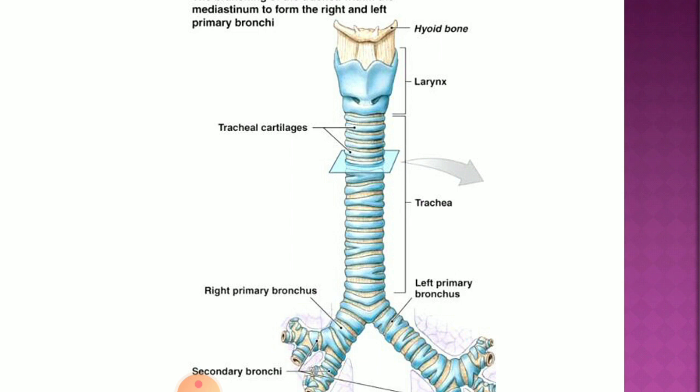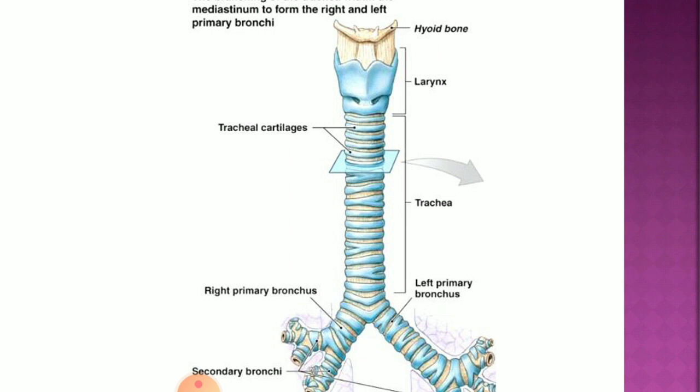So the next part, the trachea, is also known as the windpipe. What is the length? The length is approximately 10 to 12 centimeters. It is located in front of the esophagus, which means the esophagus is located behind the trachea. It is supported by 16 to 20 C-shaped cartilage rings, which prevent the collapsing of the trachea.